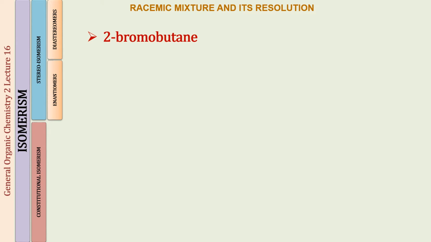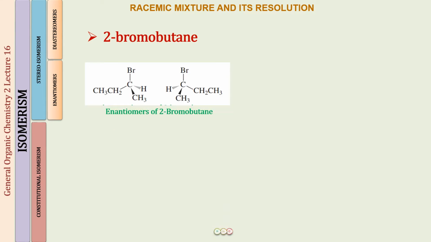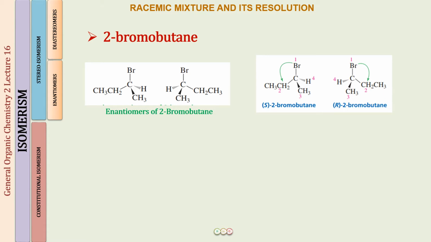All right, so now can we draw the enantiomeric pair for this compound? Yes, we can do that. So let us do that. These are the two enantiomers of 2-bromobutane. And then what have you learned? Well, you can name these compounds according to the RS system of nomenclature. I would want you all to do that also. So well, this is the RS system of nomenclature.